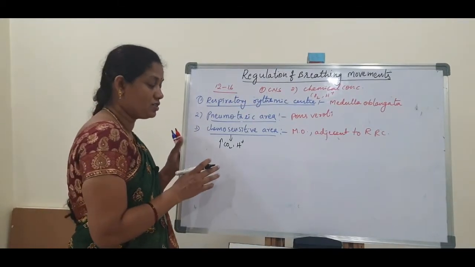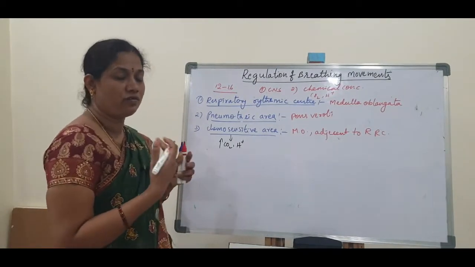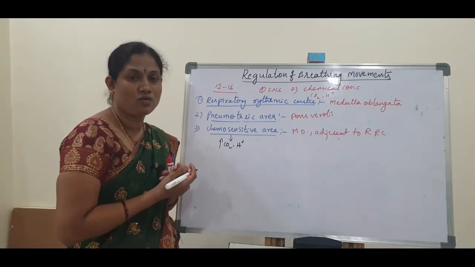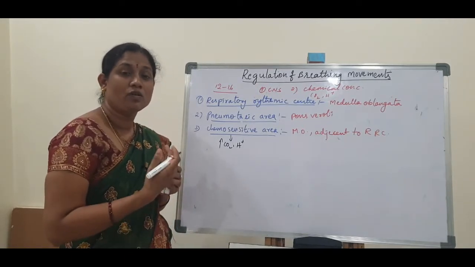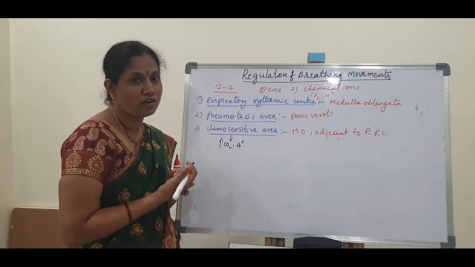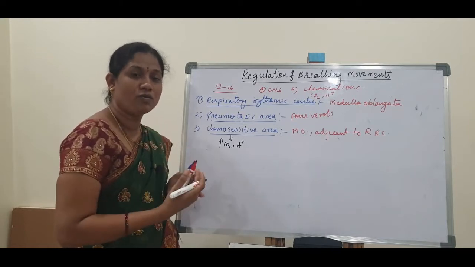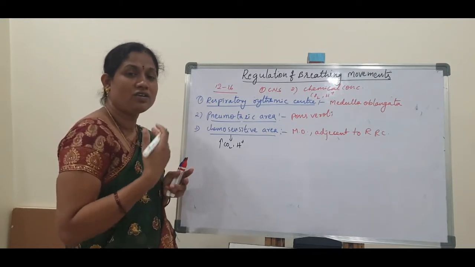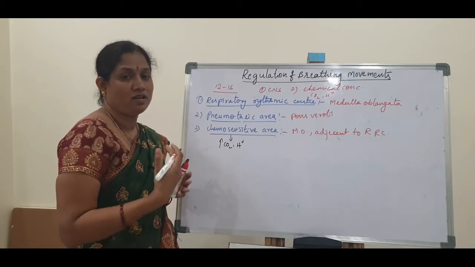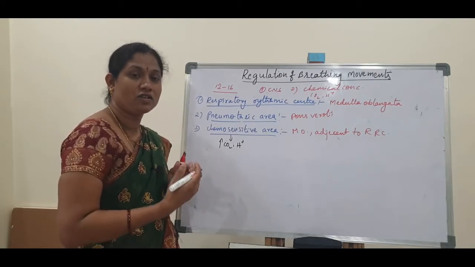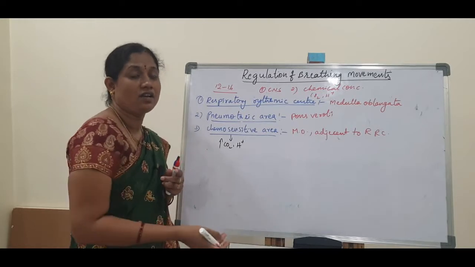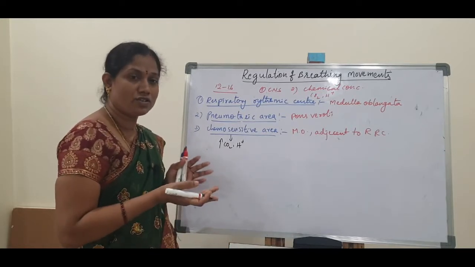levels are increased, for example when we are doing more exercise, what will happen in our body? The body needs more energy. So continuously oxygen is utilized in cellular respiration and carbon dioxide is released. As a result, a lot of energy is produced.